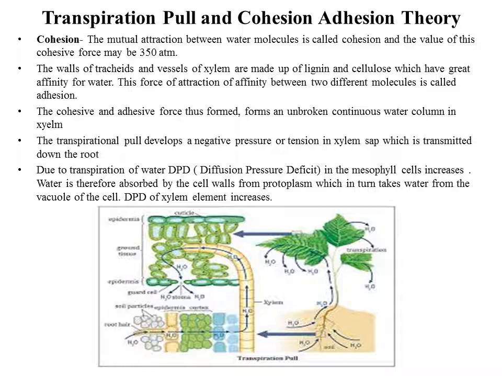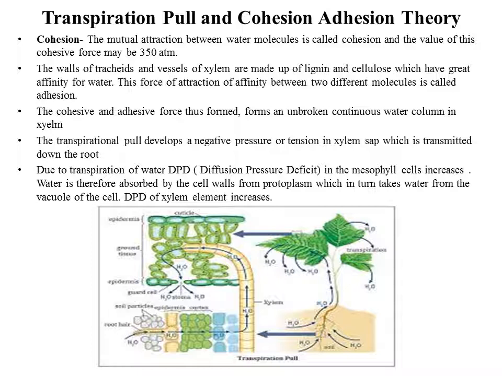In other words, if osmosis has to take place, it takes place from a region of lower DPD to a region of higher DPD. Meaning where the deficit of water is less, the concentration of water is more.